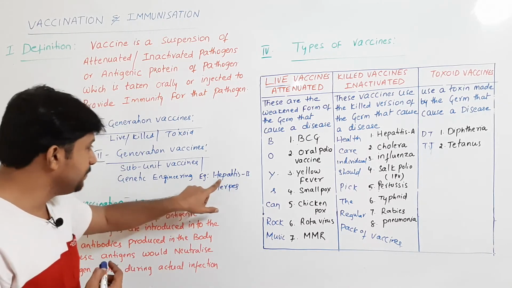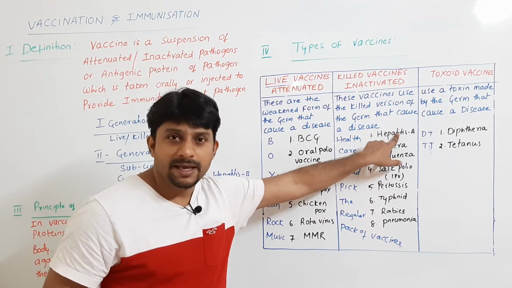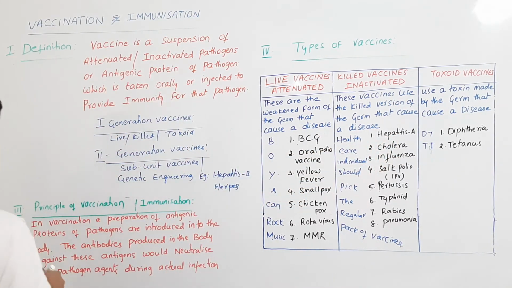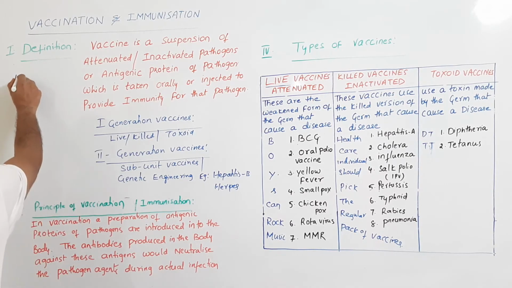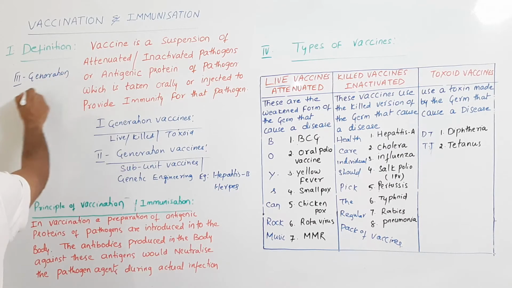Here the hepatitis B vaccine is second generation. This is the hepatitis A vaccine. Remember, the hepatitis A vaccine is a first generation vaccine. Next, there are also third generation vaccines.